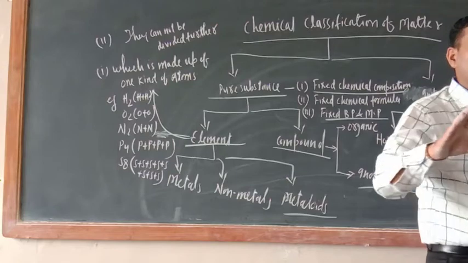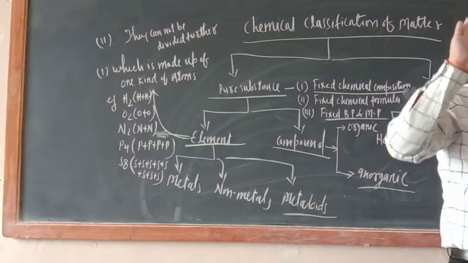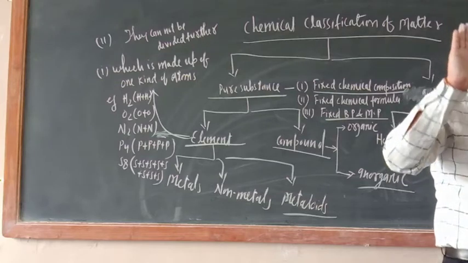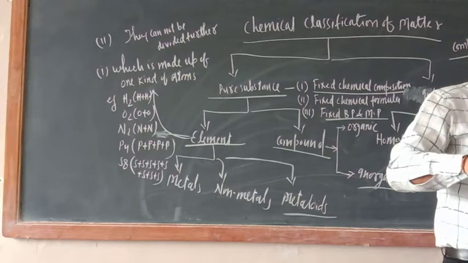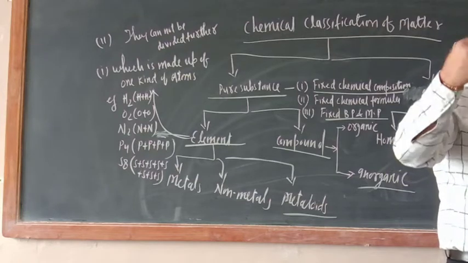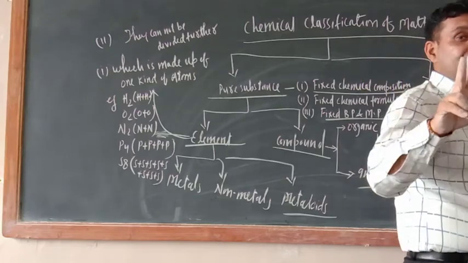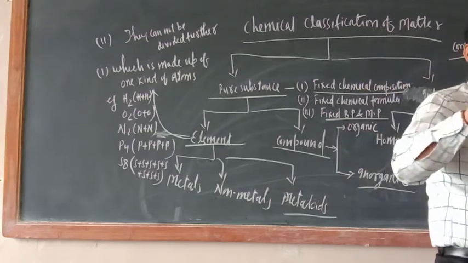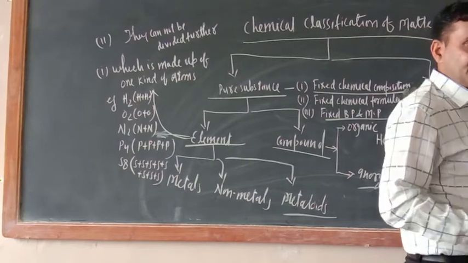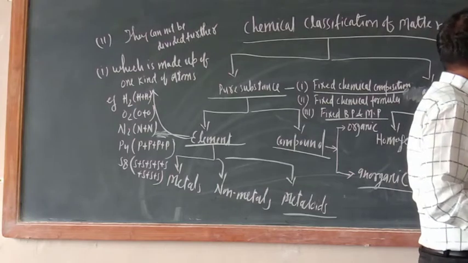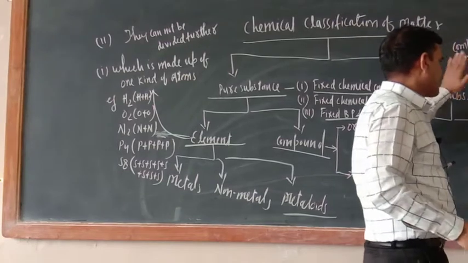So another definition of compound is also ready. Compounds are the pure substances which are made up of two or more kinds of elements which combine in fixed proportion by mass. This word must be there. Compound is formed when two or more elements combine in fixed proportion by mass, like the H2O example I have given. In the same way in HCl, same way in CH4. That is the first characteristic.